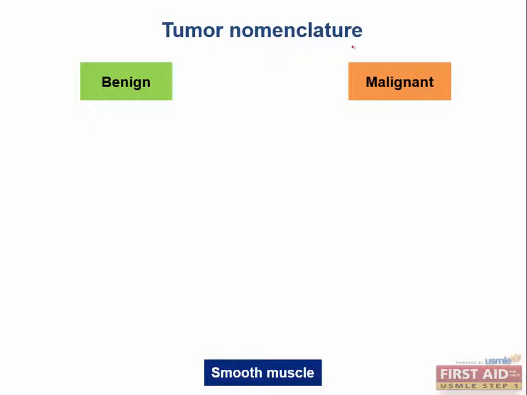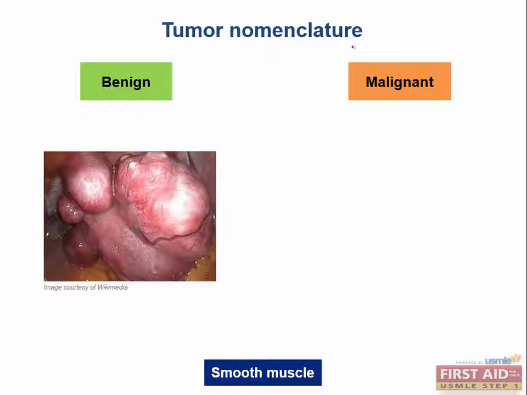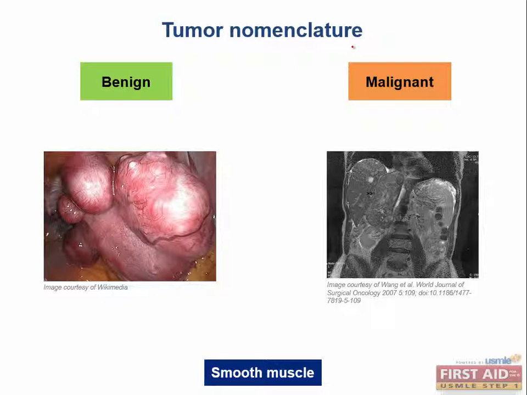All right, what about smooth muscle? What's the benign counterpart to this? I'll give you a hint. It's very common in the uterus of more than half of women, and it's a common cause of irregular bleeding. The common term is fibroids, but the correct term is uterine leiomyomas. What's the malignant counterpart to this? Well, we said leiomyoma. Let's just add sarcoma: leiomyosarcoma. So add the sarc to it, and we have malignant.